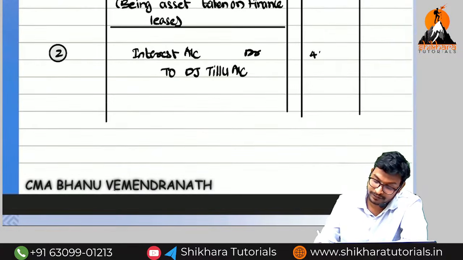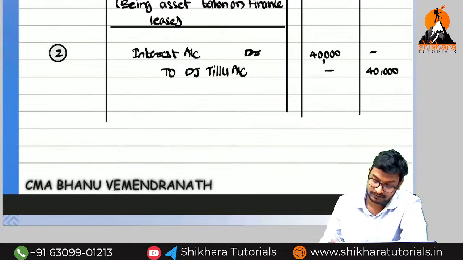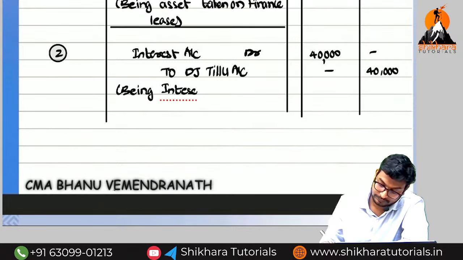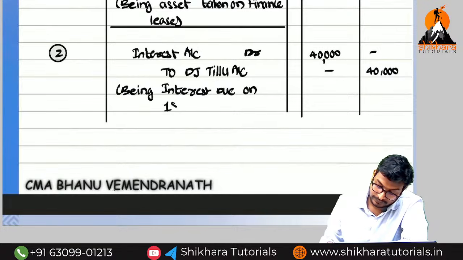So here we write 40,000. Being interest due on first year lease.